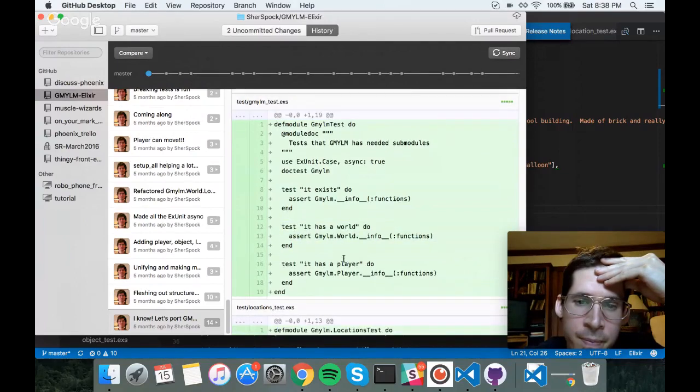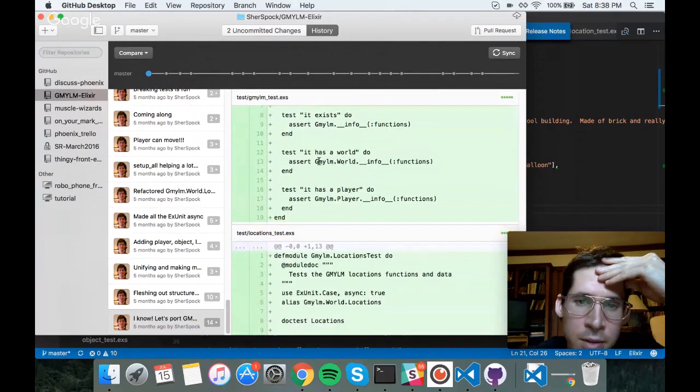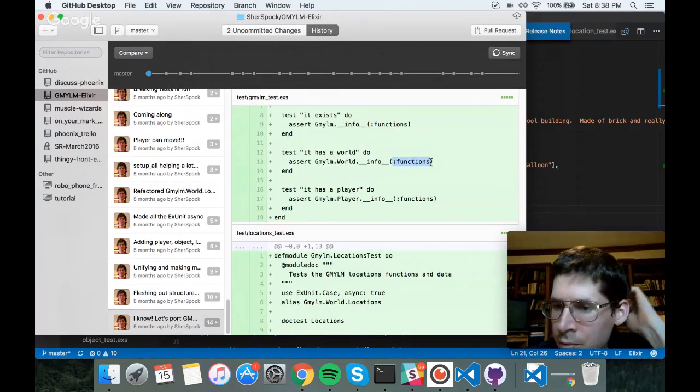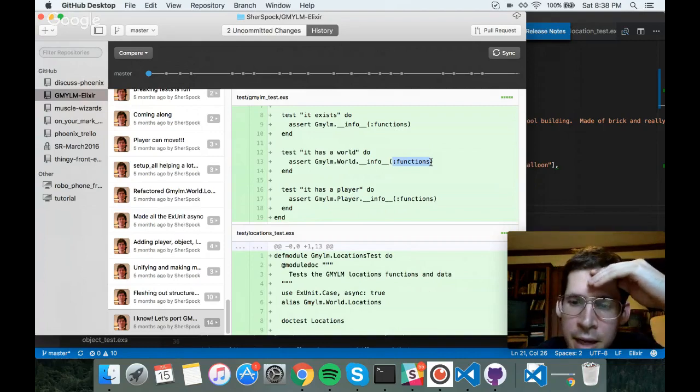This is a cool little thing you may have seen before, and if you've worked in Elixir, you've very likely seen it at some point: calling on a given module double-underscore info double-underscore, and passing it this atom of functions. Things that look like Ruby symbols are called atoms in Elixir, and they also exist in Erlang. I just don't know if they're signified in the same way with that colon. I believe they are, because when you call Erlang libraries directly, you do it with that colon at the beginning.